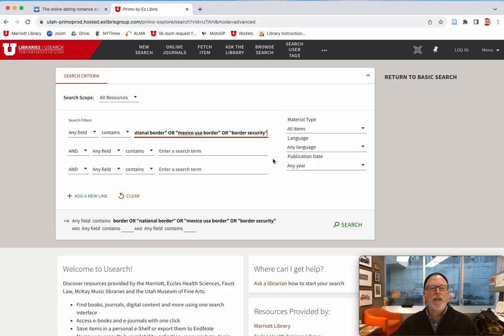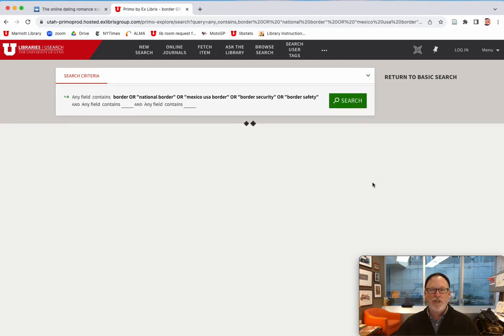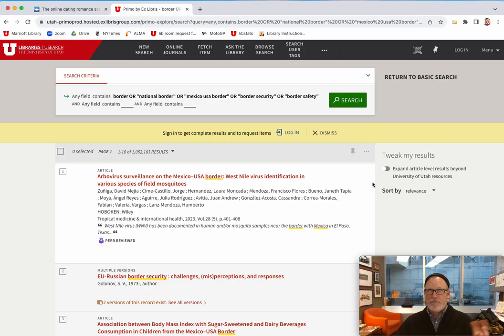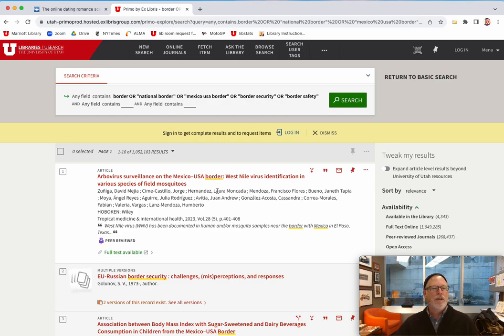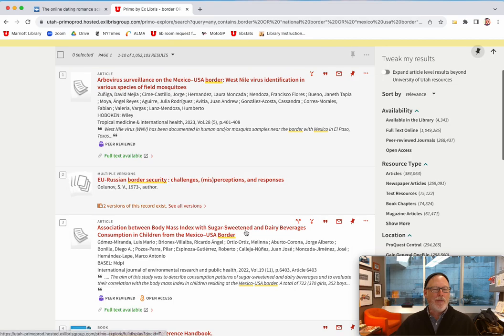Border security, and you said border safety. So what I'm telling the search engine right here is, I don't know what I want, but it should have one of these words in there. That's what the or means. Try this one, or try this one, or try this one. So when you do a search on those, imagine this searching through, I think 50 to 150 million things. We only got 1 million results. Dun, dun, dun. That's a problem, isn't it?